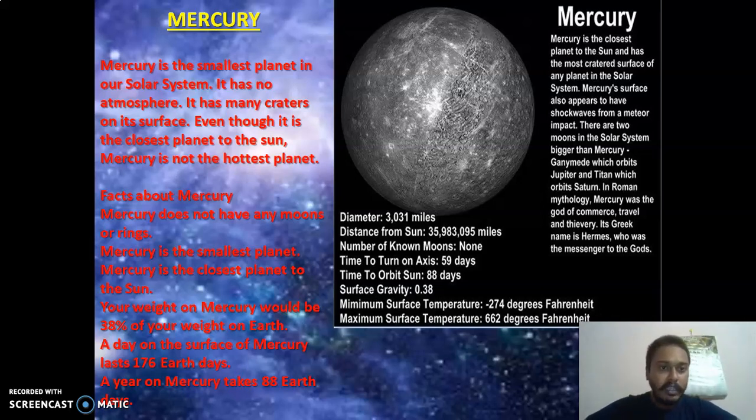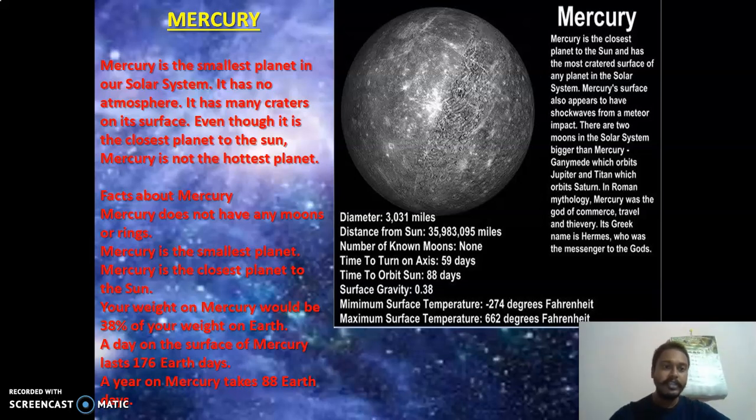So even though it is the closest planet to the sun, Mercury is not the hottest. Now when I say not the hottest, don't think it's not hot, it is very hot. But compared to the next planet, it is a little bit less in what is recorded. In your book you will find one picture. In your book are given all the four planets' names and the highest temperature recorded, lowest temperature recorded. So you can see there which one has got the highest ever recorded. So that's why it is told Mercury is not the hottest, but it is very hot.